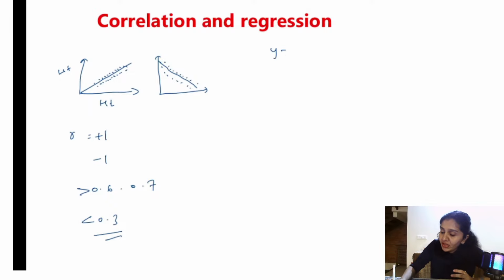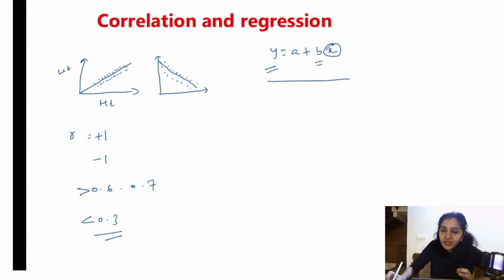Alright. It is given by the equation y is equal to a plus bx. b is the regression coefficient, that is the symbol we use. x is the independent variable and y is the dependent variable. So this is what is the regression equation. So this much you need to know about correlation and regression.